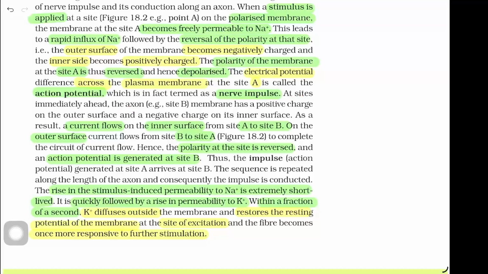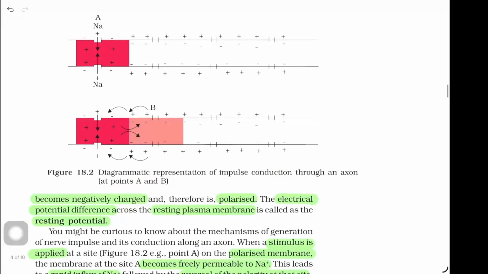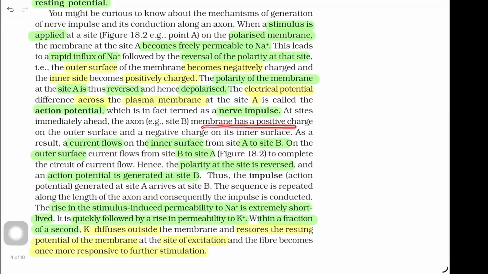for example site B in this figure, the membrane has a positive charge on the outer surface and a negative charge on its inner surface. As a result, current flows on the inner surface from site A to B. On the outer surface, current flows from site B to A, as shown in figure 18.2, to complete the circuit of current flow. Hence the polarity at the site is reversed and an action potential is generated at site B. Thus the impulse, that is, the action potential generated at site A, arrives at site B. The sequence is repeated along the length of an axon and consequently the impulse is conducted.